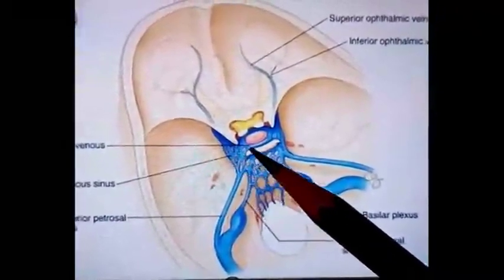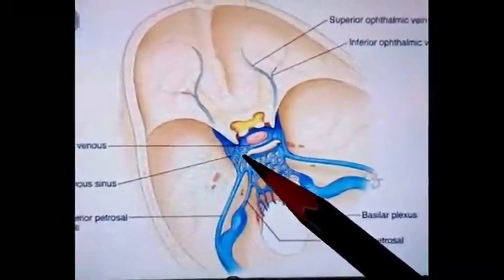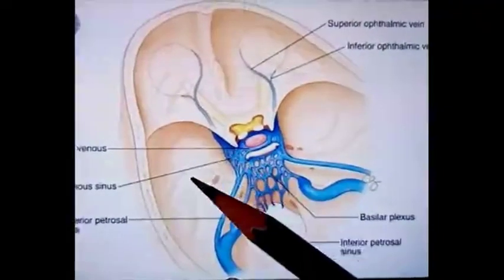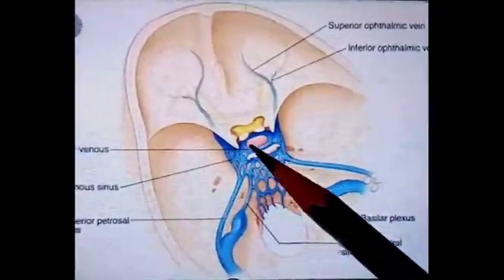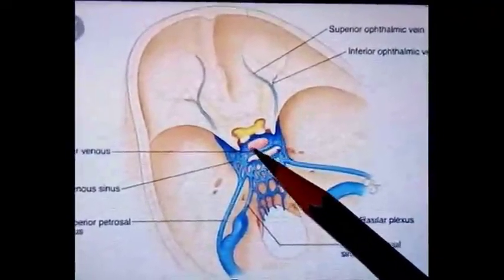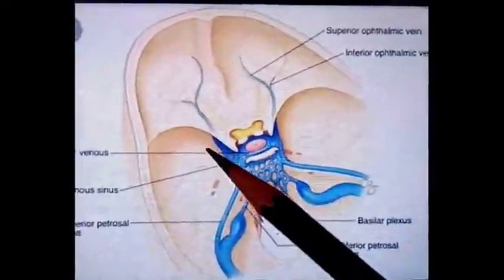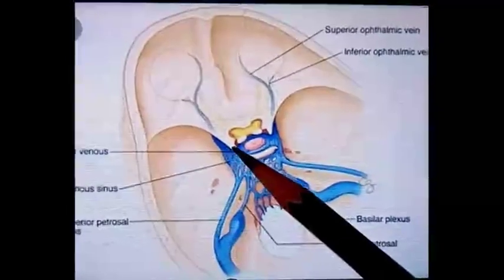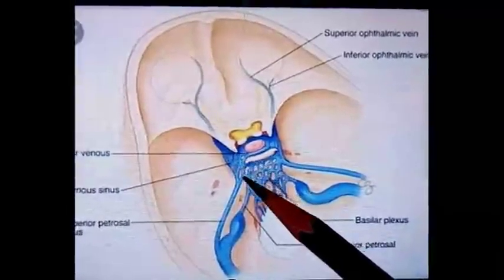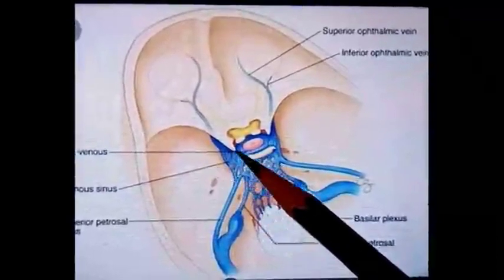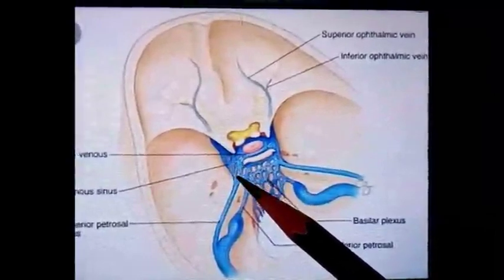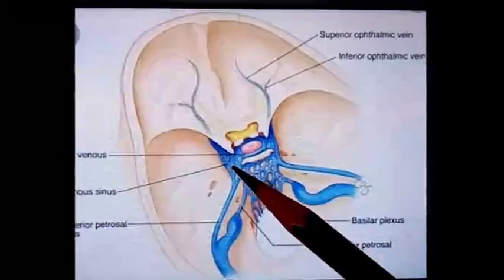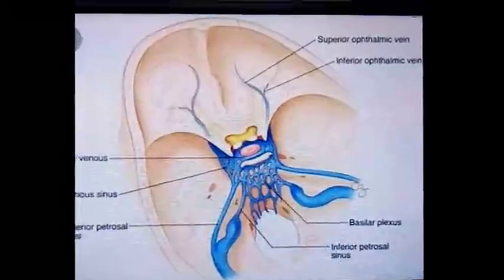And second relation is the junction of body of sphenoid and greater wing of sphenoid. So this is the area of body of sphenoid bone over which this pituitary gland is present, and this is greater wing. So junction of both these bones, body of sphenoid and greater wing, lies in this area below the cavernous sinus. So these come in inferior relation to the cavernous sinus.